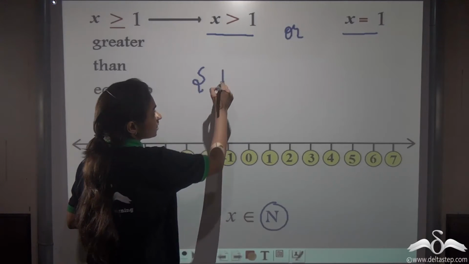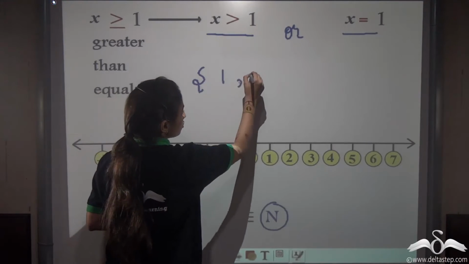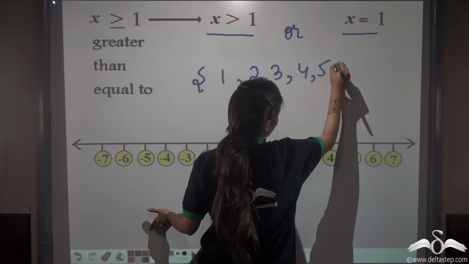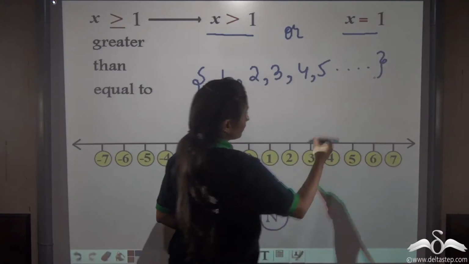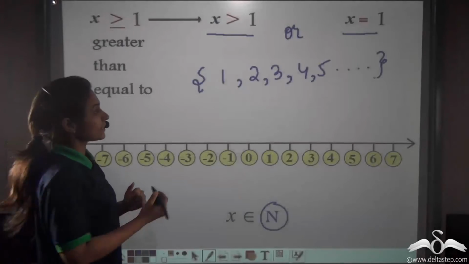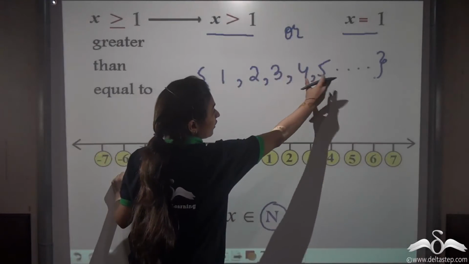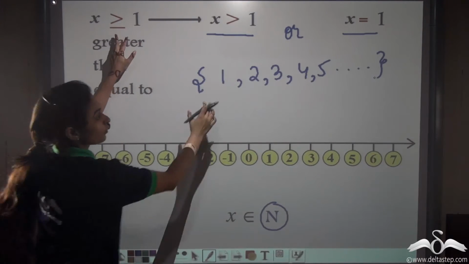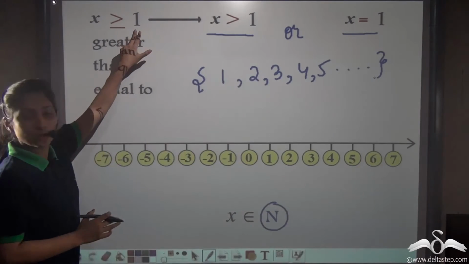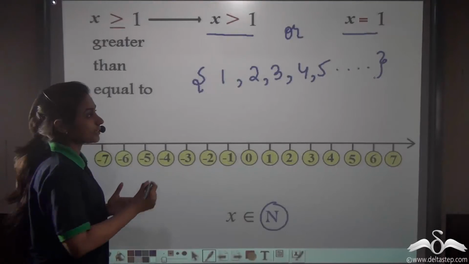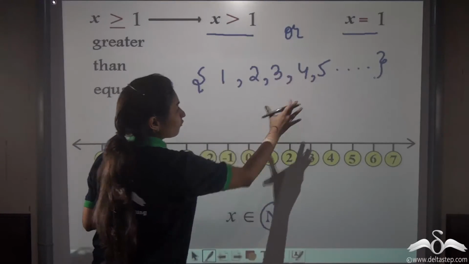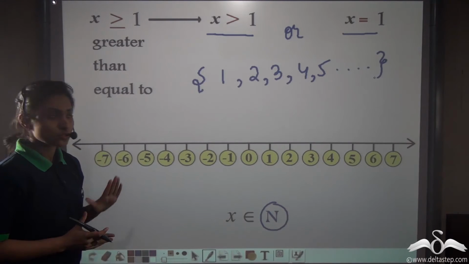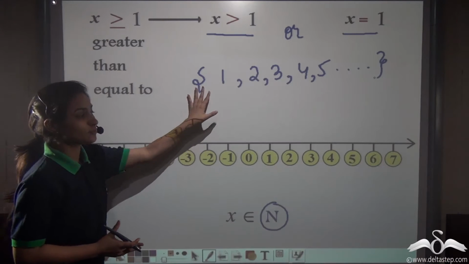Well, natural numbers start from 1. So 1, 2, 3, 4, 5 and so on. Right? So I can see that 1, 2, 3, 4 and 5 and so on, they are actually greater than 1, and the number 1 here is equal to 1. So you can clearly see that 1, 2, 3, 4, 5 and so on, these are the numbers that are greater than or equal to 1. So our solution set is correct. So let us plot this.